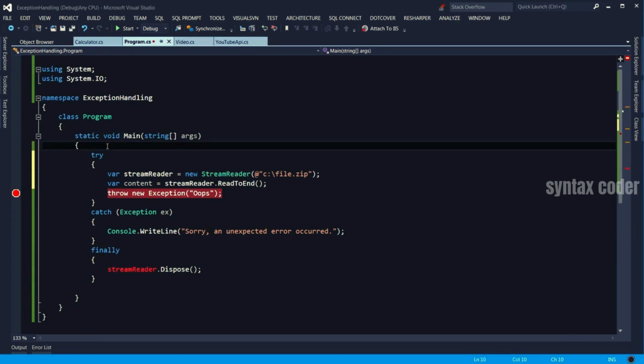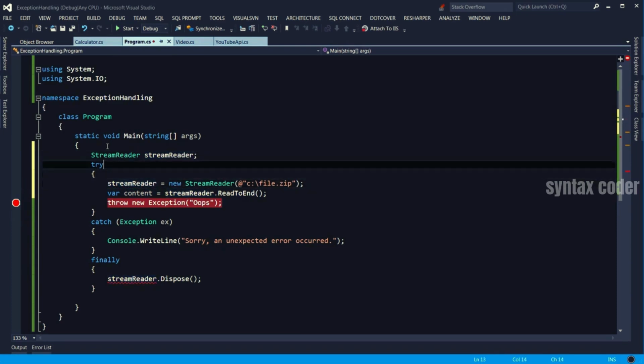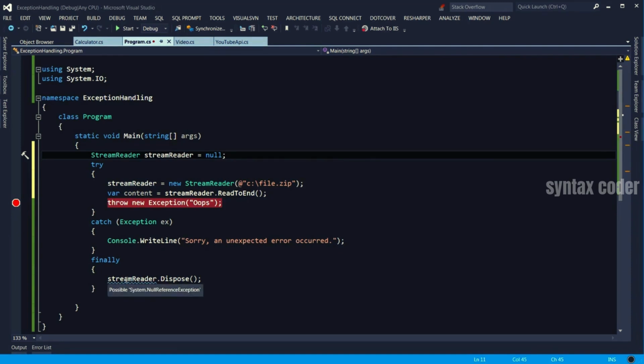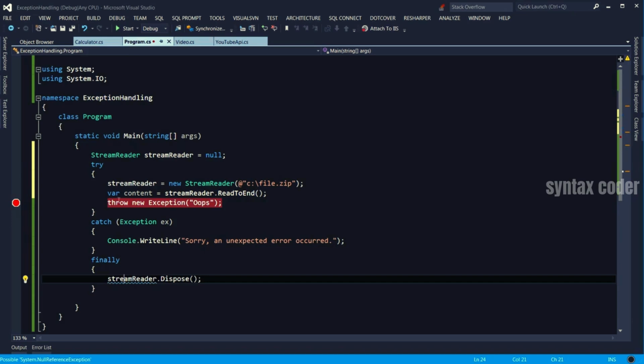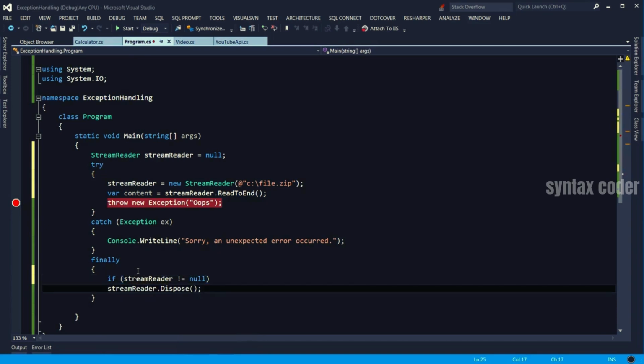So what we need to do is go ahead and say StreamReader, and then assign it here. And of course, I have to initialize it to null here. Otherwise, I shouldn't call one of its methods. And notice here, I'm getting a warning saying possible null reference exception. And that happens if the stream reader is not initialized properly here. So the more reliable code is to say if stream reader is not null, then dispose it.